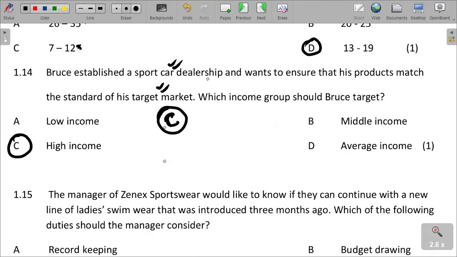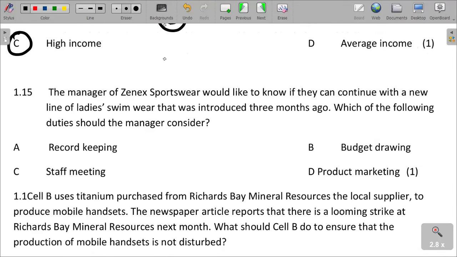Sport cars are not compulsory. They are not like any other cars that can be bought for family use, but they are bought for entertainment, which is actually for high income people.